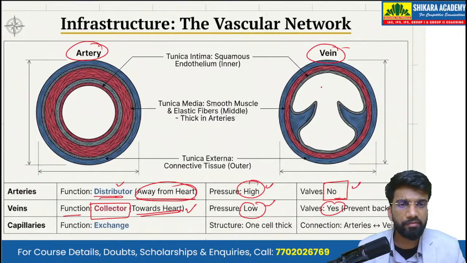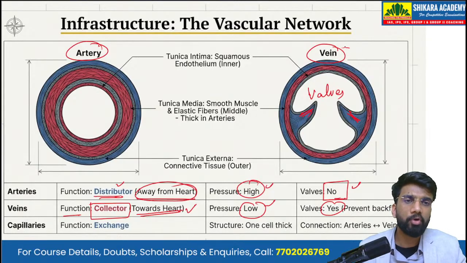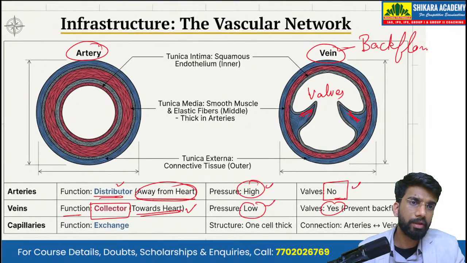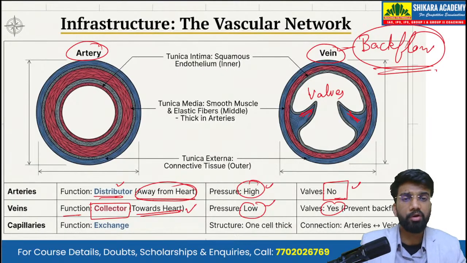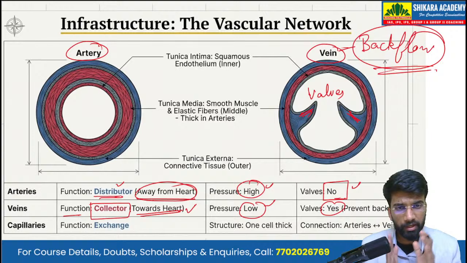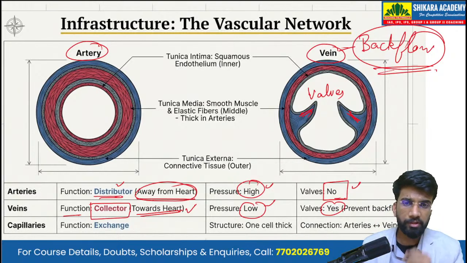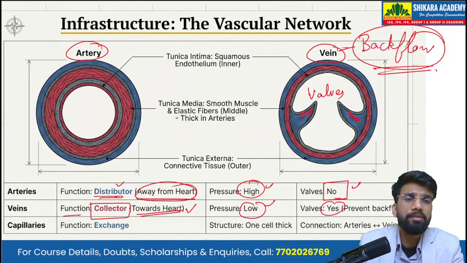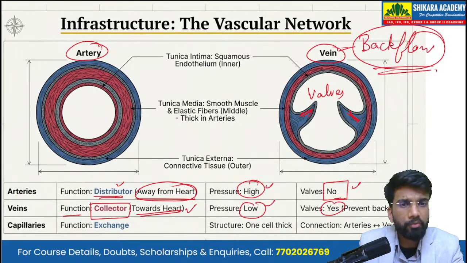These valves in the veins are important in order to stop the backflow, because in arteries the blood is pumped by the force of the heart, but in the veins the movement of the blood is passive. It is not controlled by the pumping action of the heart.